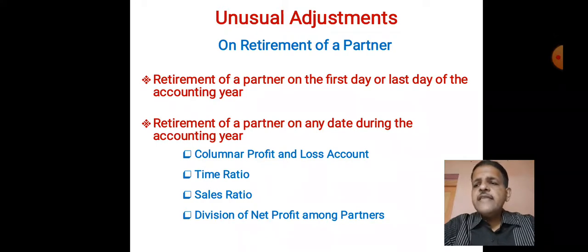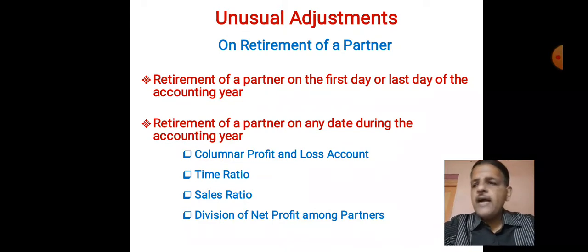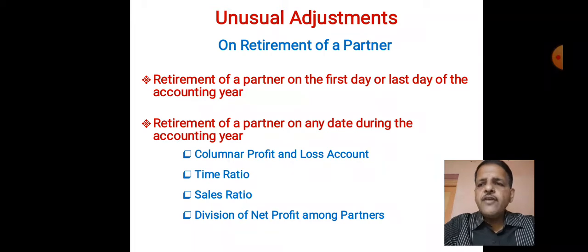At that time, that partner will get his normal share of profit earned during the year till the date of his retirement from the beginning of the accounting year. Now he will get a share in past accumulated profits as per the books of accounts also till the date of retirement. That partner will get his share of profit up to the date of retirement in the current year's profit.